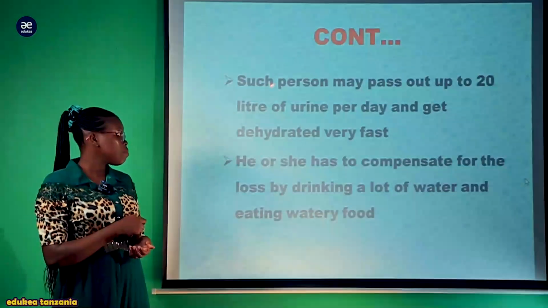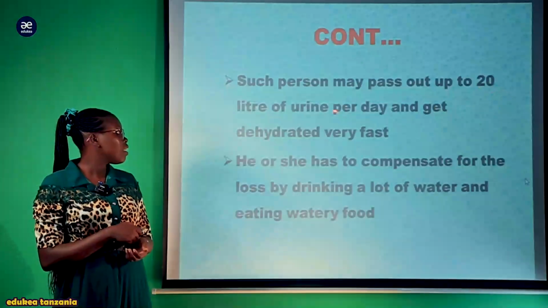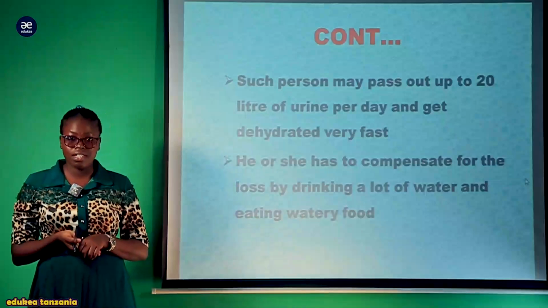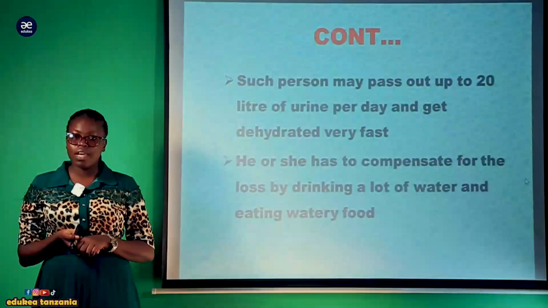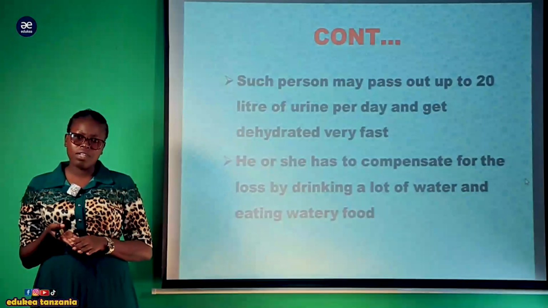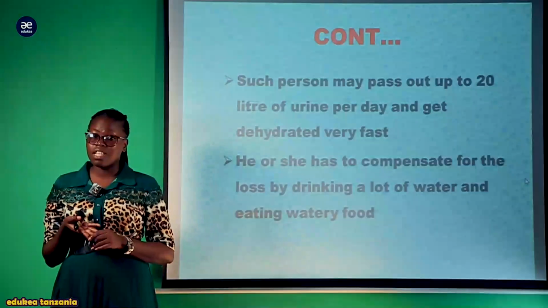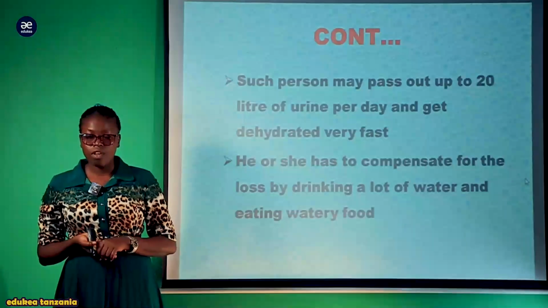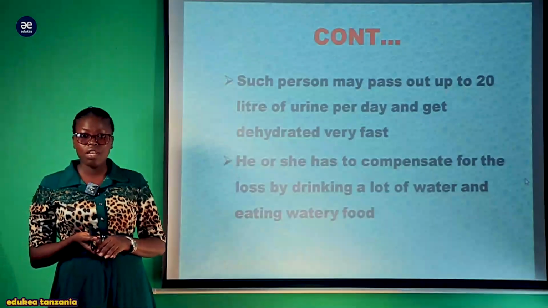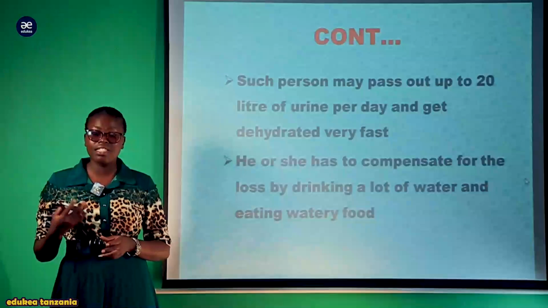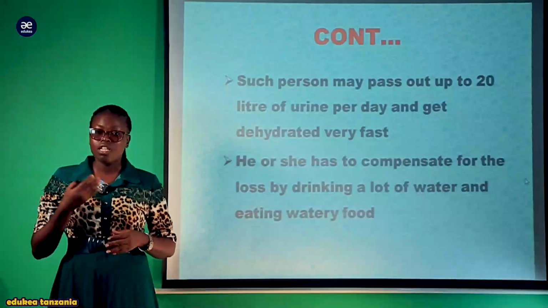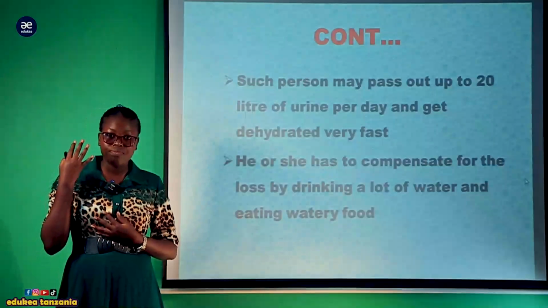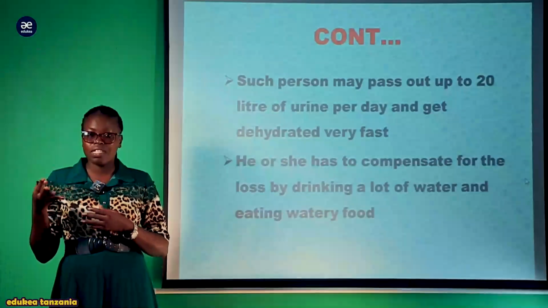So such a person may pass out up to 20 liters of urine per day and get dehydrated very fast. Why do they get more dehydrated? That is because they secrete more diluted urine. If there is more diluted urine, it means that the amount of mineral salt lost will be very, very high. That's why the person is very dehydrated, and needs a constant supply of water; they must drink water frequently so as to treat themselves or replace their lost water.